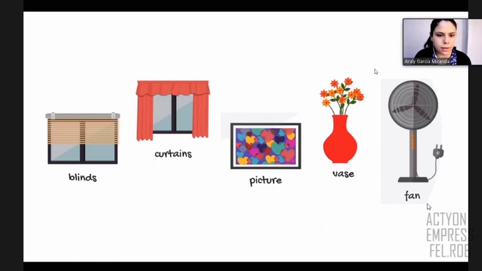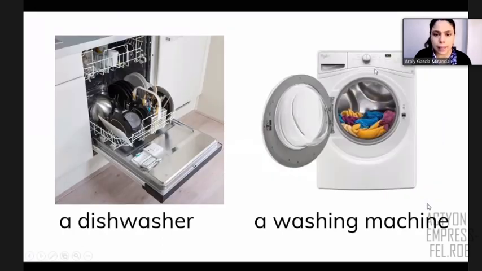If, for example, let's wait. Right. Look, let me show you this. We have two pictures. The second picture is, I think, familiar for us. We have a washing machine. I think this washing machine is common. You can wash your clothes, right? So yeah, I think no problem. But look, this is another machine. In this case, this is a dishwasher. Maybe this is not very common in Peru, I think. But in other countries, this is very common.